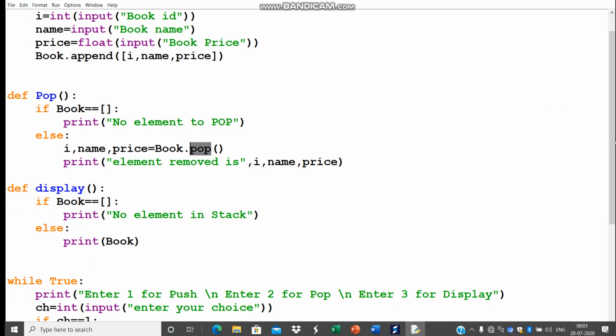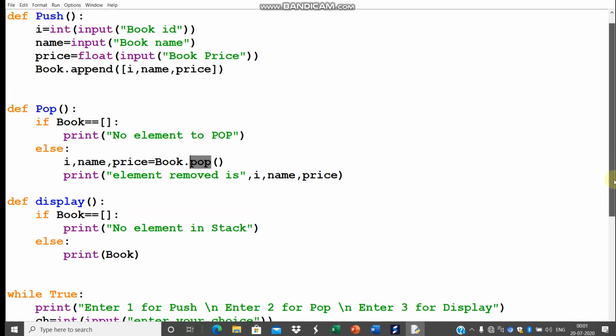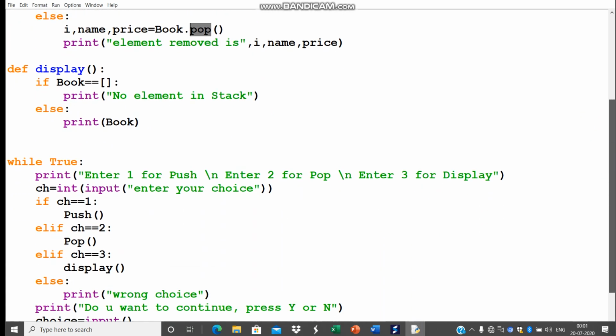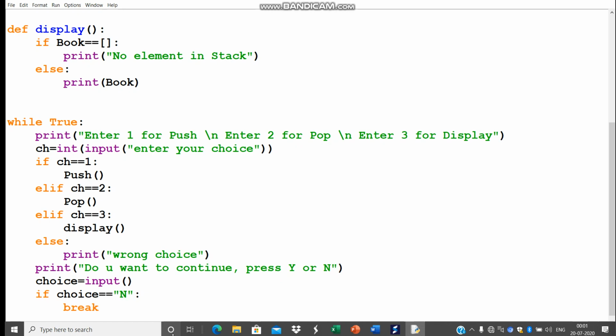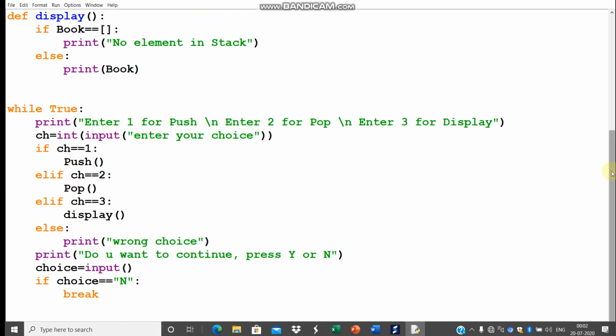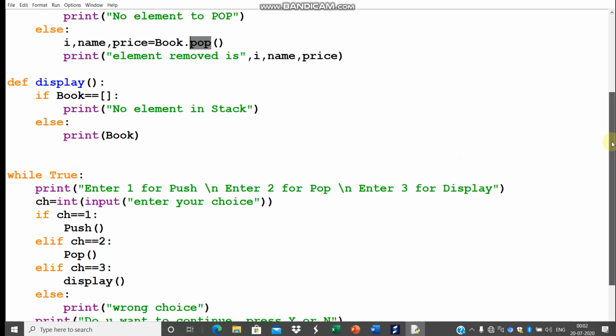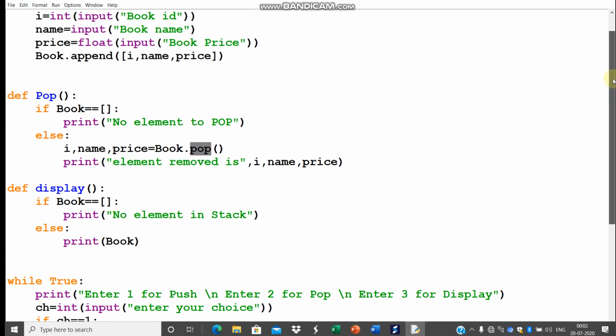Then in display, we are just displaying in a simple way as we did earlier, and again the while loop, menu driven, we have made for choices as we have done earlier. While loop is same. The only difference between the previous program and this program is that the previous program was inserting one particular data, and this program will insert a record in a stack. Only that much, there is no special thing we have done.